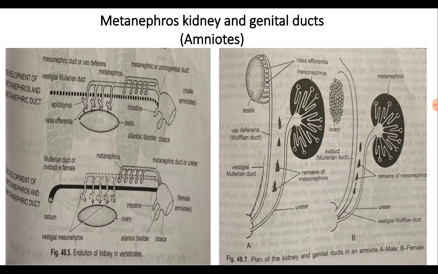The Mullerian duct acts as an oviduct, and the metanephric duct acts as a ureter on each side. In most vertebrates, an oviduct is not differentiated into parts, and the two oviducts remain separate and open into the cloaca. But in mammals, each oviduct is differentiated into a narrow anterior fallopian tube and a wide posterior uterus.